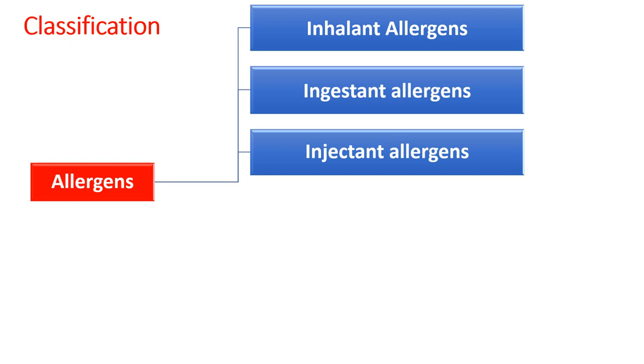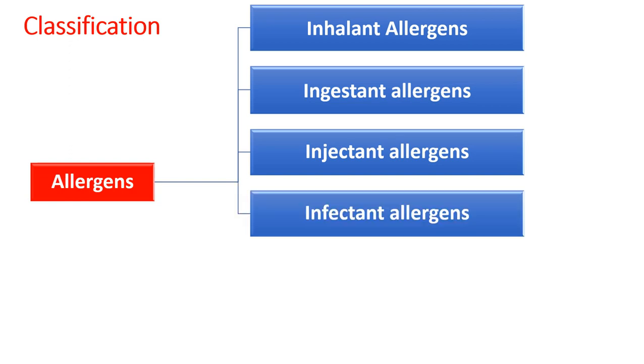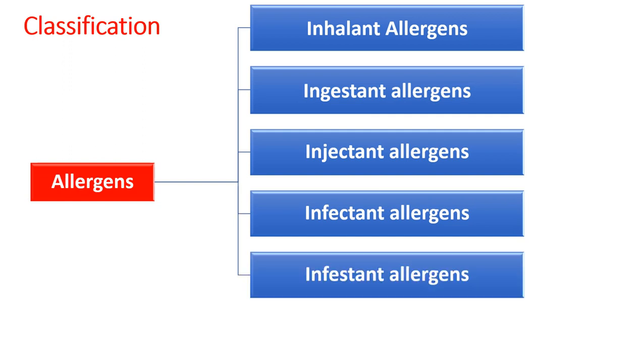Injectant allergens, such as mosquito bites or the pricking of certain thorns of plants, or sometimes injections of different medicines like sulfa drugs. Then infectant allergens, wherein infection by certain fungi or bacteria can cause allergy.